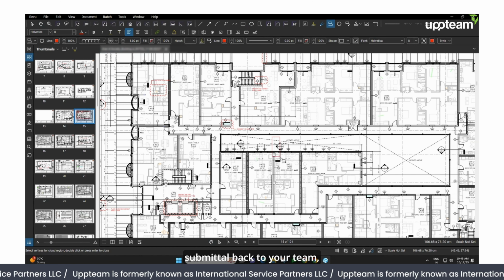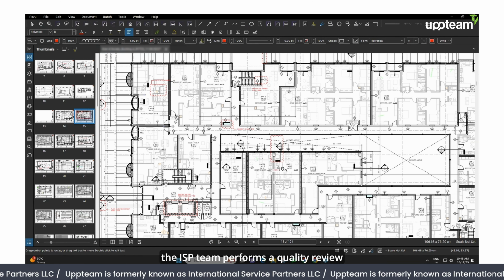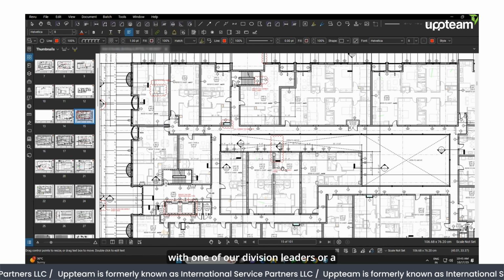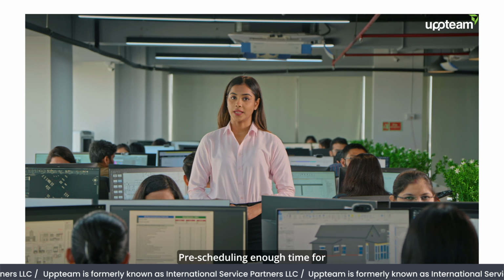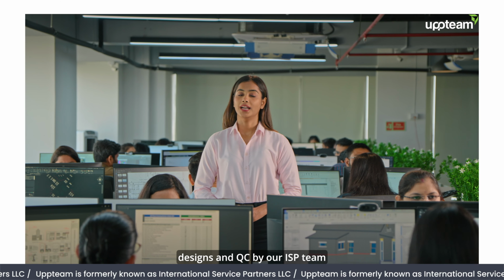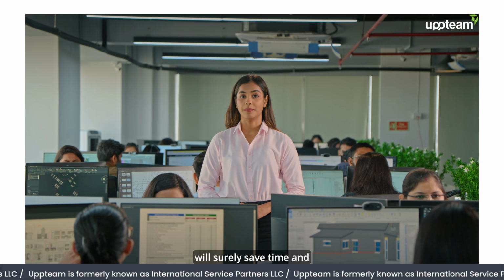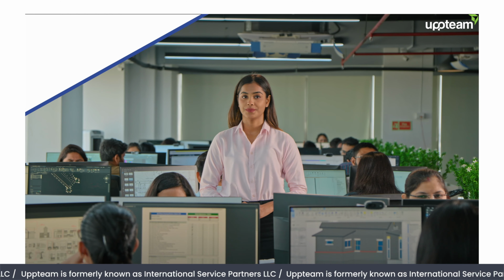Prior to each submittal back to your team, the ISP team performs a quality review with one of our division leaders or a different in-house team. Pre-scheduling enough time for design and QC by our ISP team will surely save time and ensure a high-quality package.